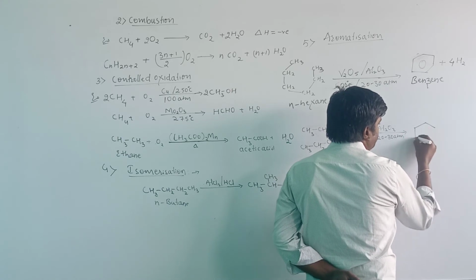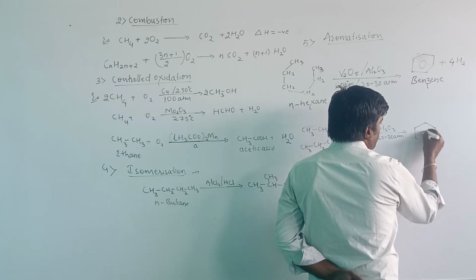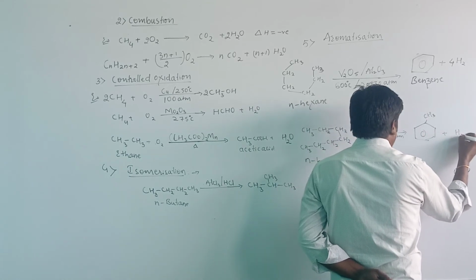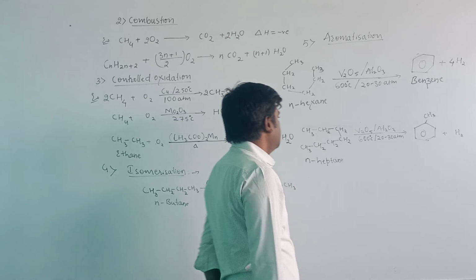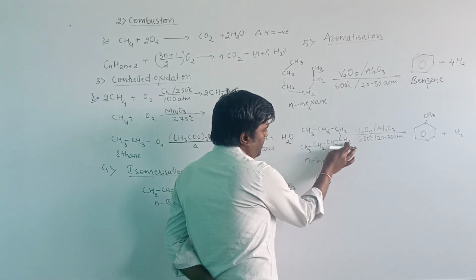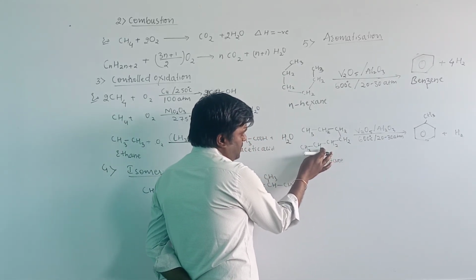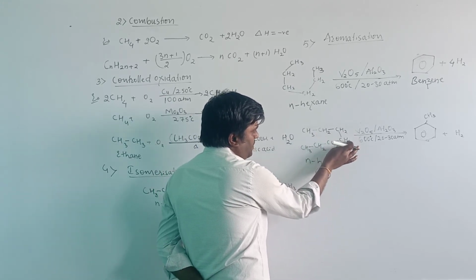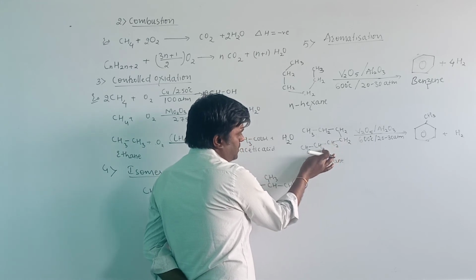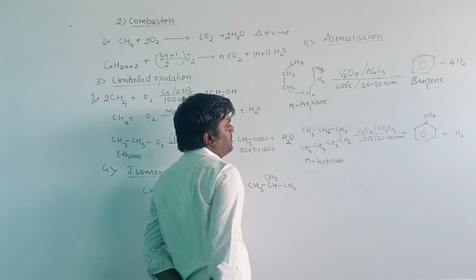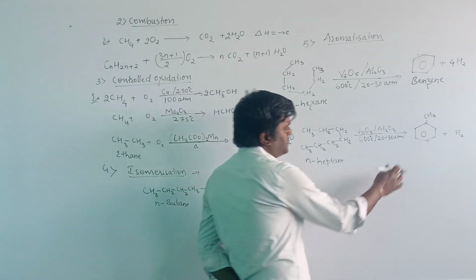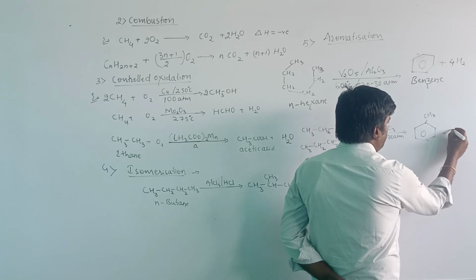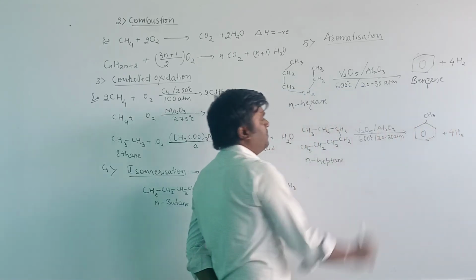Methyl benzene, CH3, plus hydrogen gas. Then balance the reaction: 16 hydrogens on this side and 8 on the other side. Okay, the complete balanced equation.